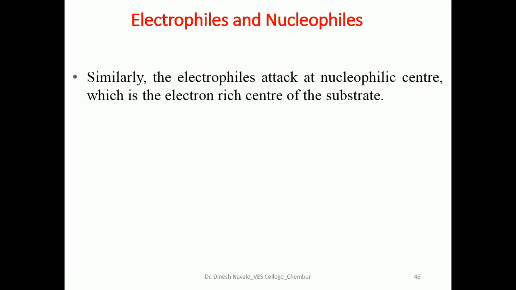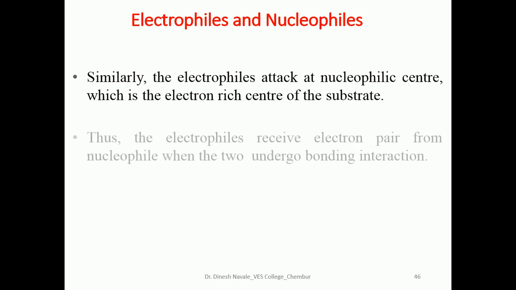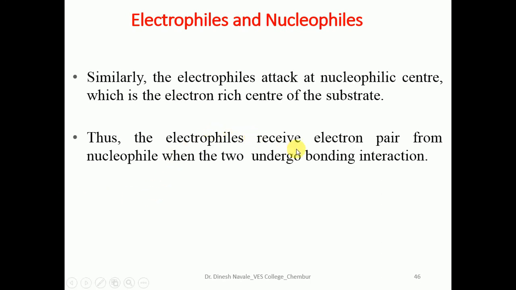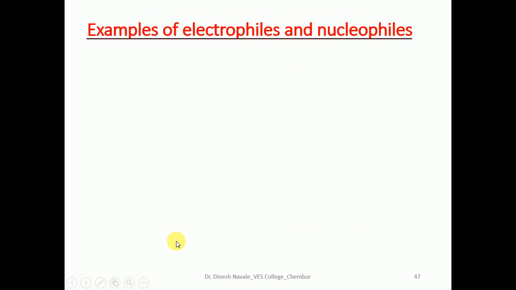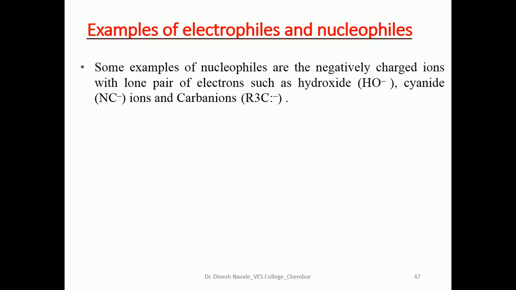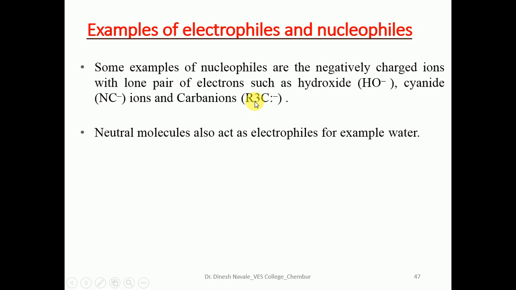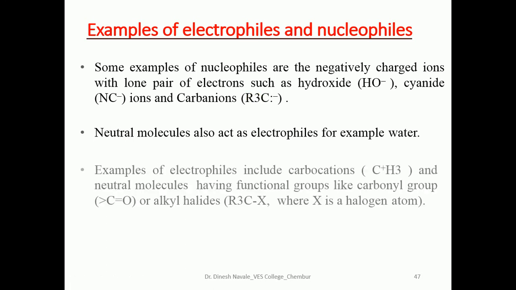Similarly, the electrophile attacks at a nucleophilic center, which is the electron rich center of the substrate. Thus, the electrophile receives the electron pair from the nucleophile when the two undergo the bonding interaction. A curved arrow always indicates that electrons are moved from the nucleophile to the electrophile. Nucleophiles are negatively charged species like hydroxide, cyanide as well as carbanion. Neutral molecules can also act as nucleophiles, for example water.